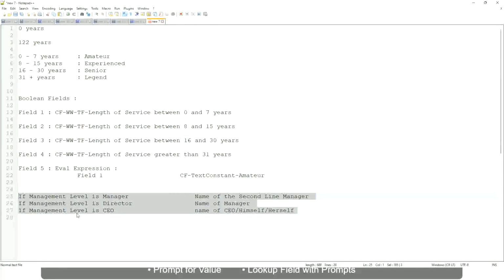Which function would you use? Evaluate expression, evaluate expression band or lookup range band. Evaluate expression, is it? Yeah. Because here you have to return an instance. Here you have to do some more calculation, because you have to find out who is the second line manager, which is manager's manager, and so on. So this is not a hard-coded text.